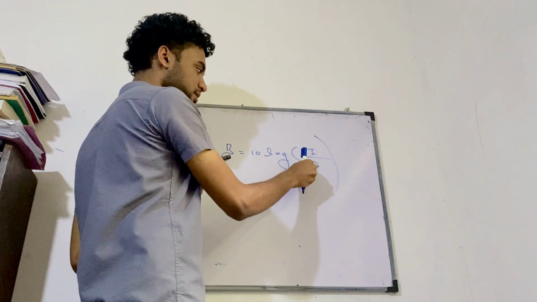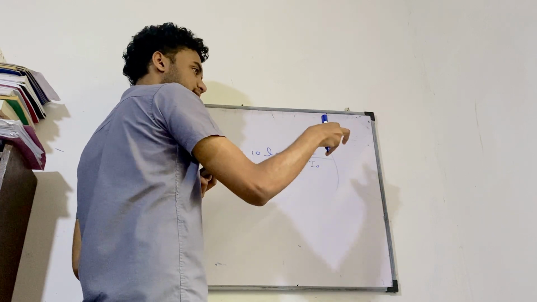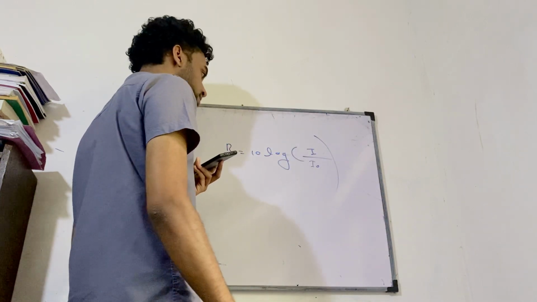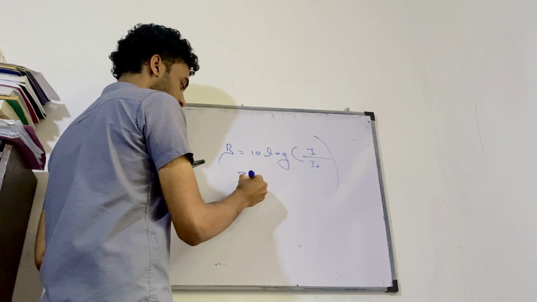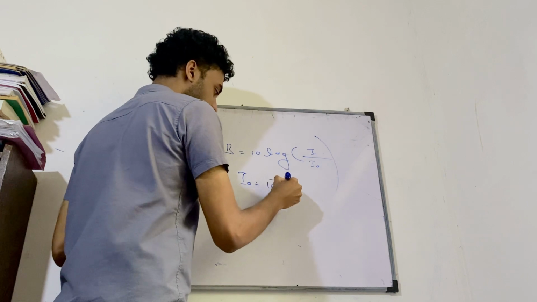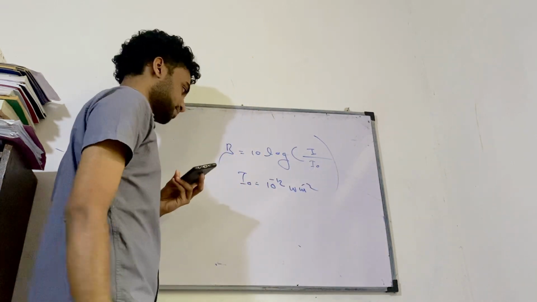Here I is the intensity I'm looking for. I naught is equal to 10 to the power minus 12 watt per meter squared.